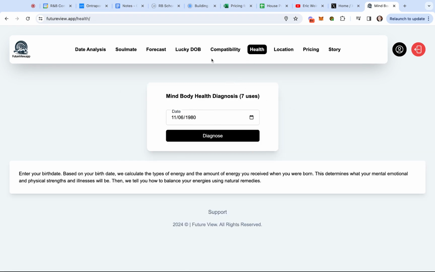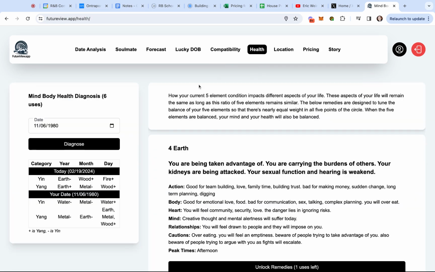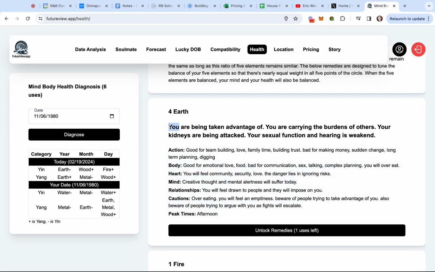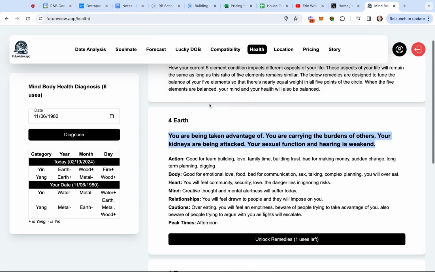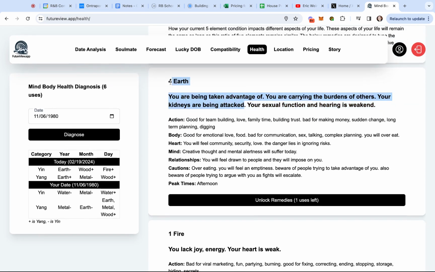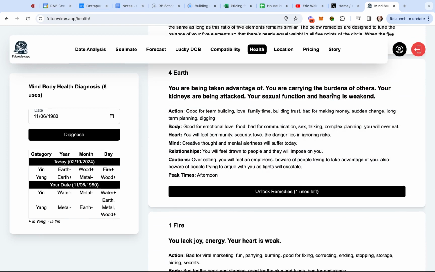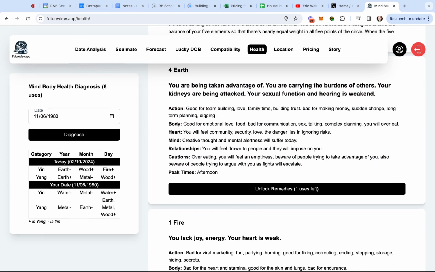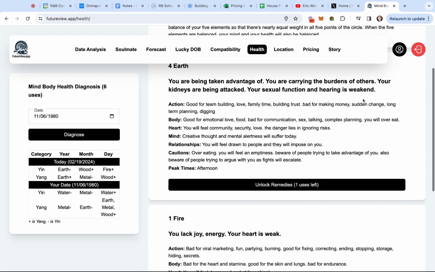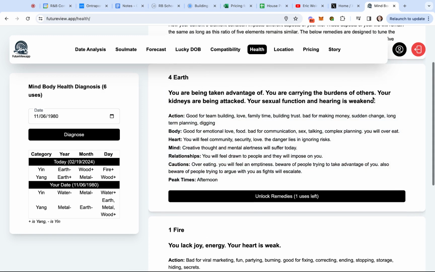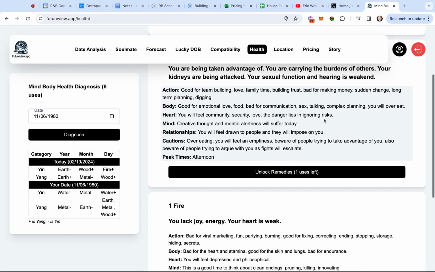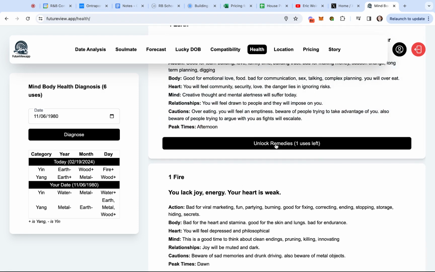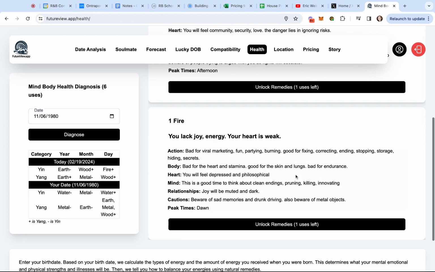Then we have the health diagnosis. And this is using your elements to specifically say what's predicted based on your elements here. So for me, for Earth, you're being taken advantage of, you're carrying the burdens of others, your kidneys are being attacked, your sexual function and hearing is weakened. And then also like typos, obviously. Interesting. And then you can unlock remedies. One use is left.